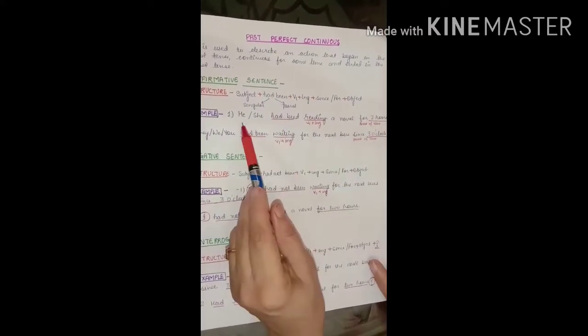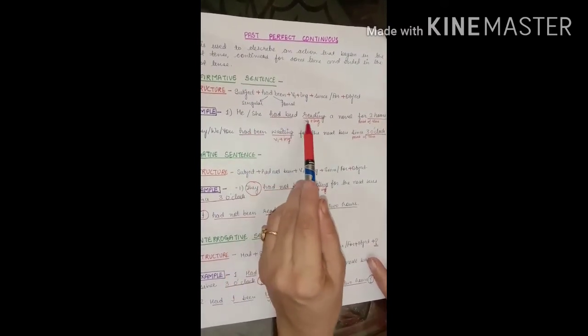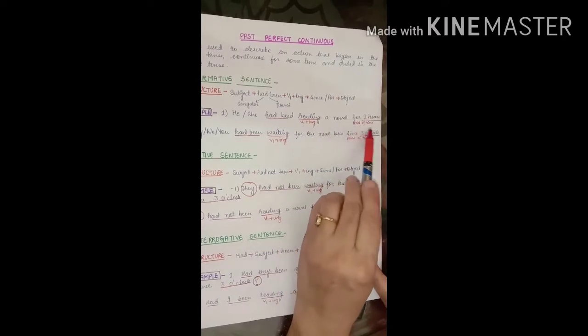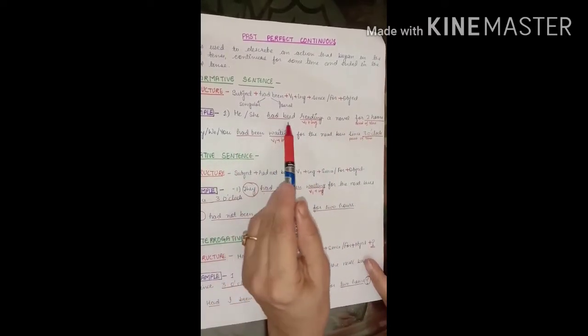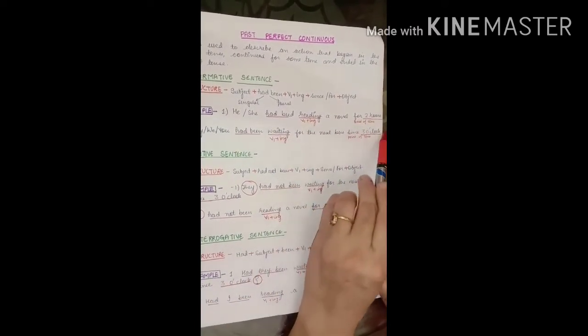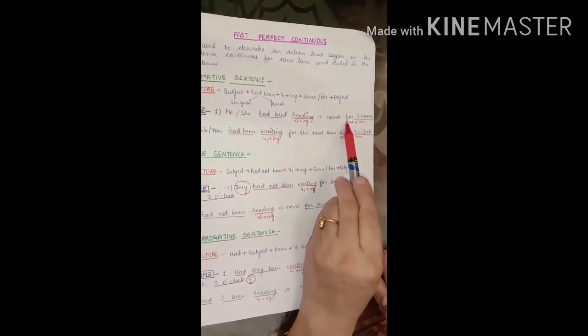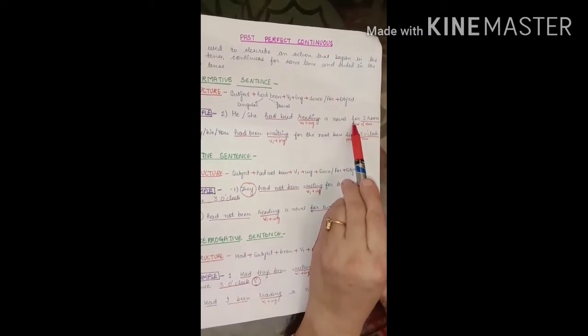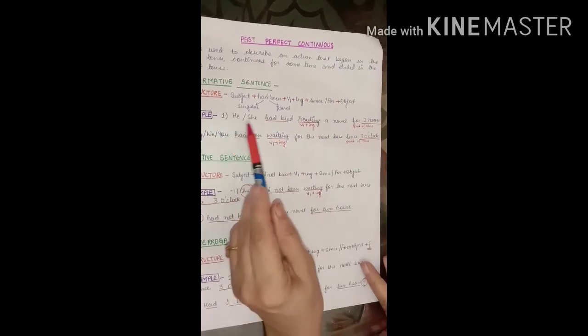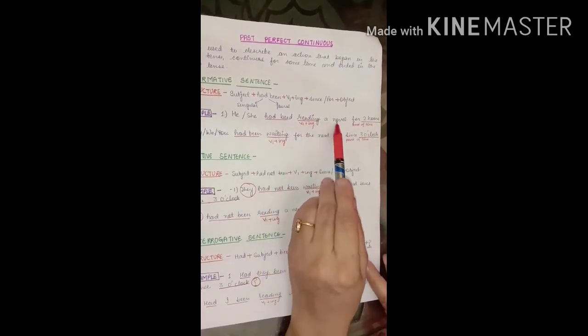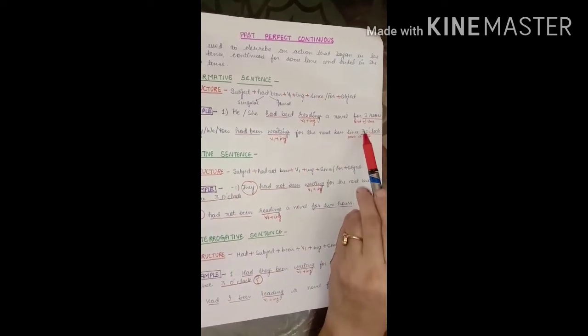He had been reading a novel for 2 hours. She had been reading a novel for 2 hours. When we want to write here some point of time, we can write he or she had been reading a novel since 2 o'clock.